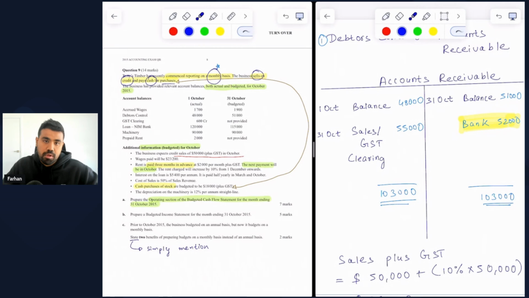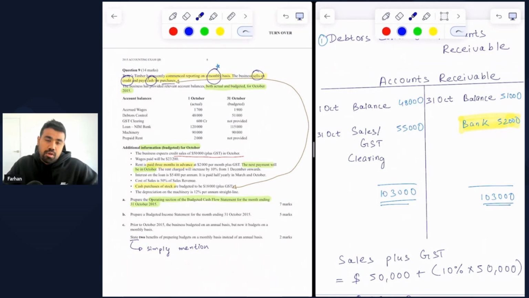the accounts receivable. So on the right hand side, you can see that I have constructed a ledger account for accounts receivable. Now, accounts receivable refer to the credit customers of the business. These are the people to whom the business have sold goods on credit. So these credit customers are the assets of the business, technically a current asset because you want to get the cash as quickly as possible.